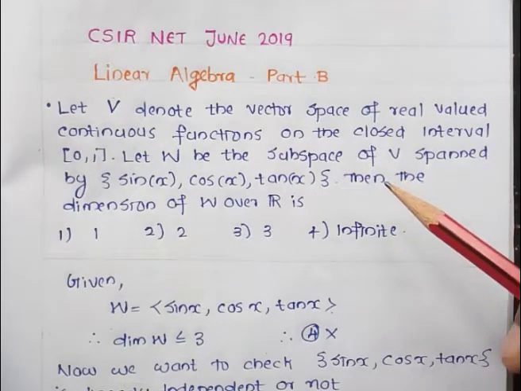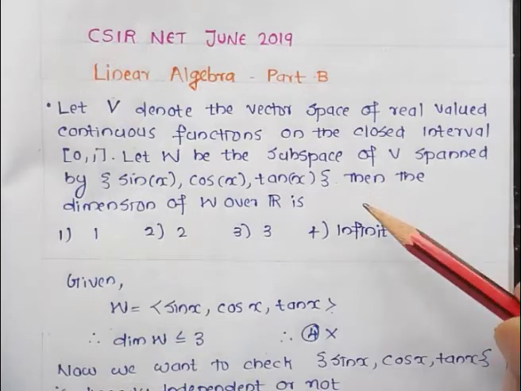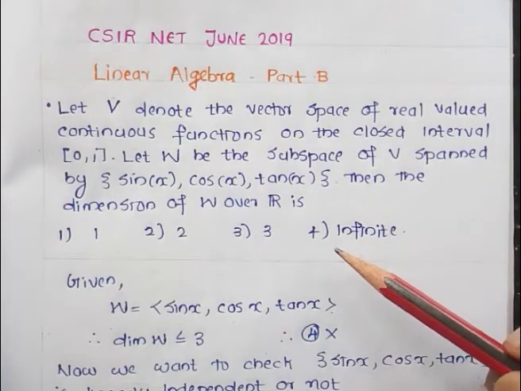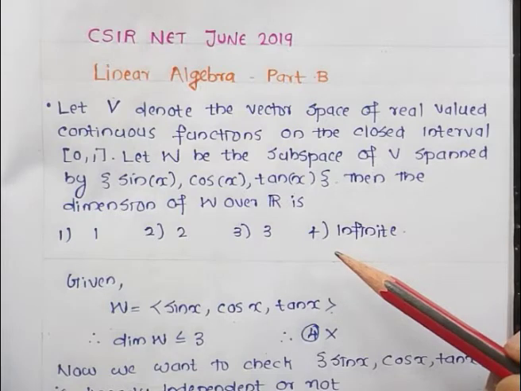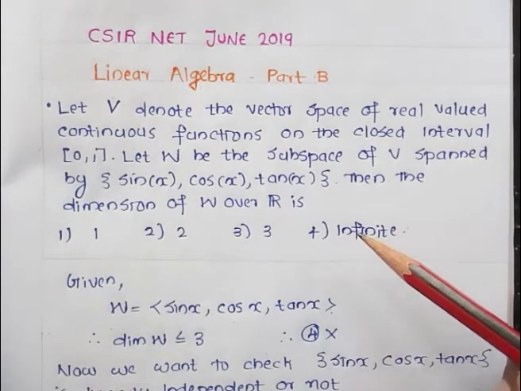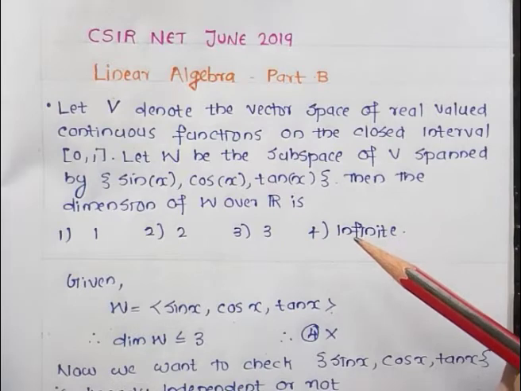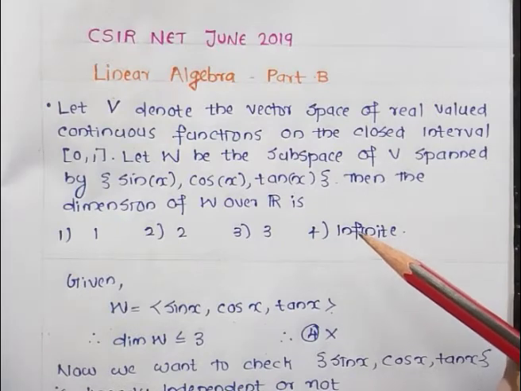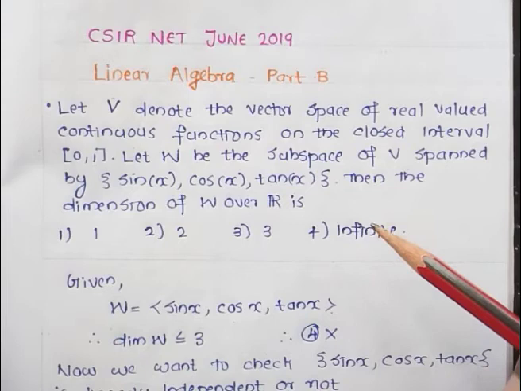Then the dimension of W over R is: first option 1, second option 2, third option 3, and fourth option infinite. So in the question we are given that V is the vector space of all real valued continuous functions on the closed interval [0, 1] and W is a subspace spanned by sin x, cos x and tan x. Now we want to find the dimension of W.